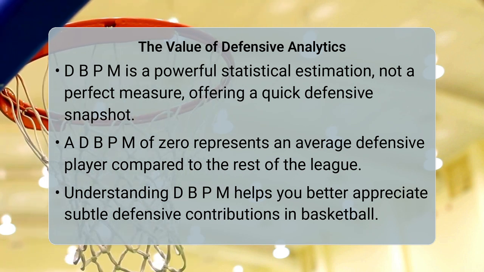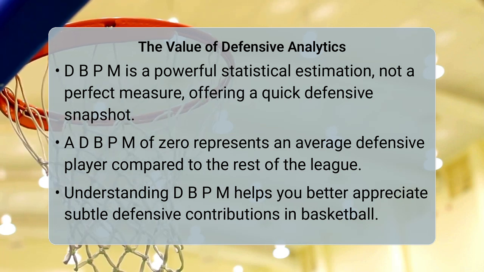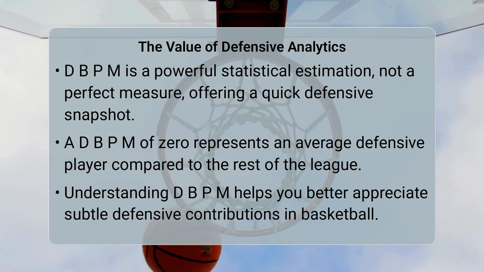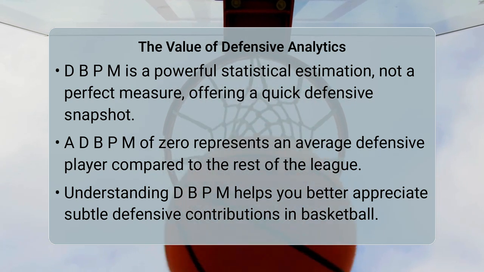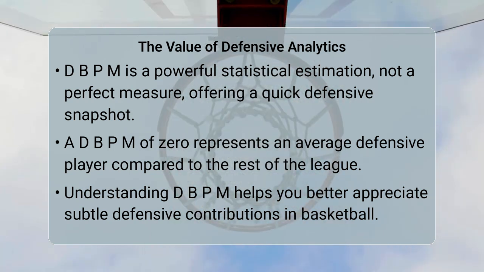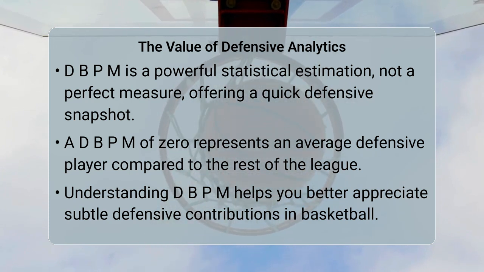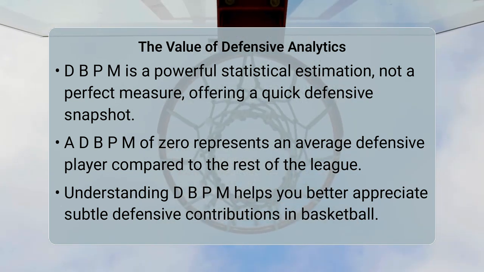in traditional statistics alone. Ultimately, DBPM provides a valuable and quick reference point for understanding a player's defensive efficiency relative to the rest of the league. By knowing the typical range and what these numbers signify, you can better appreciate the subtle yet significant ways players contribute to their team's success on the defensive side of the ball, making you a more informed fan.